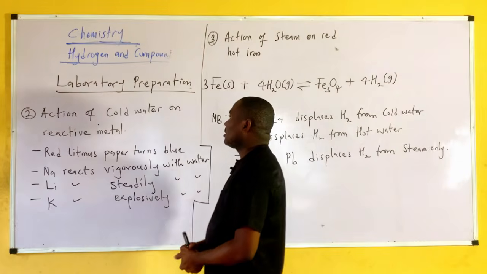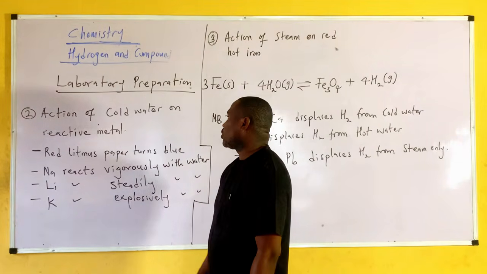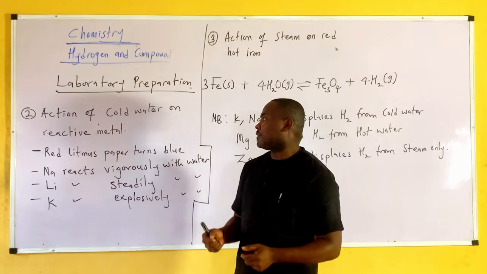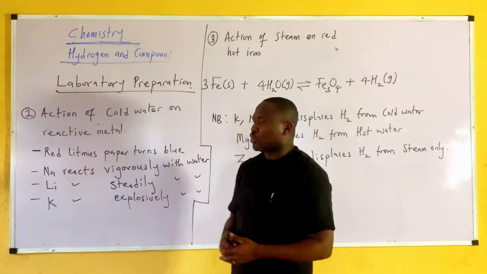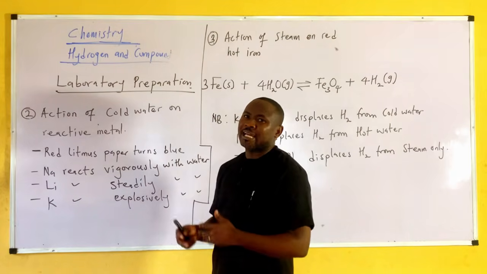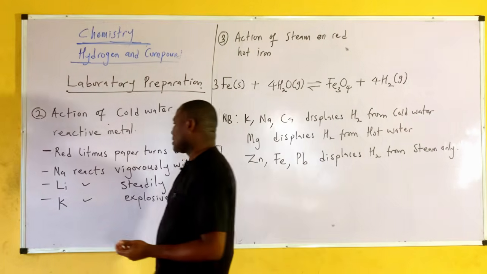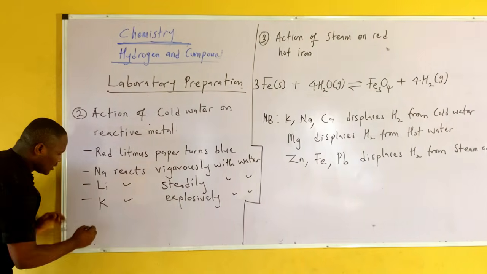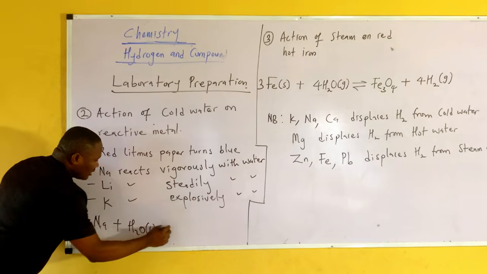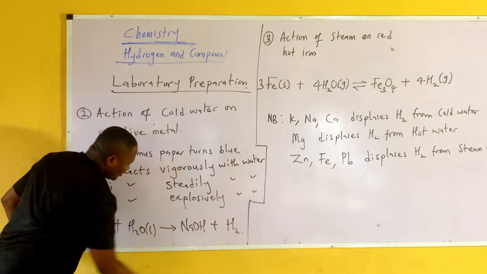Now we have other ways of laboratory preparation of hydrogen. Another way is by action of cold water on reactive metals. So when you have cold water and a reactive metal such as sodium, lithium, or potassium, a vigorous reaction occurs. Sodium plus H2O liquid will give you sodium hydroxide plus hydrogen gas.